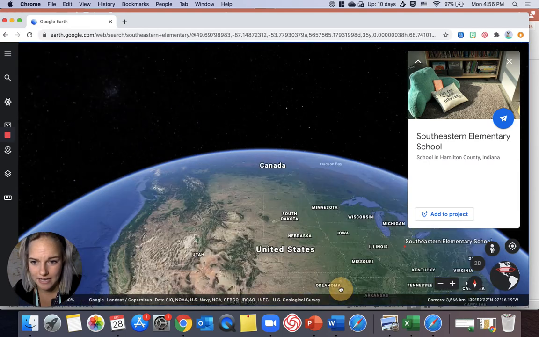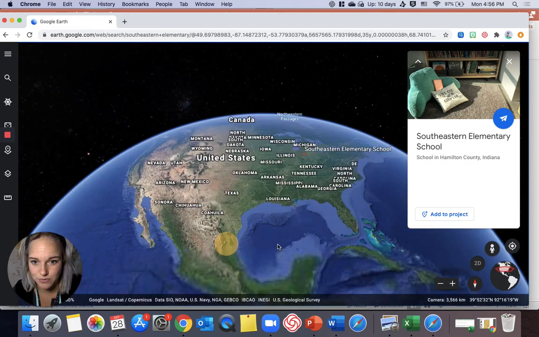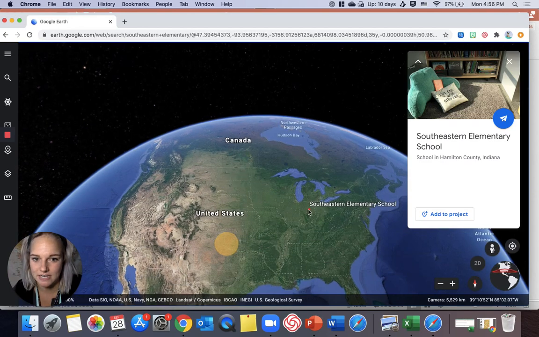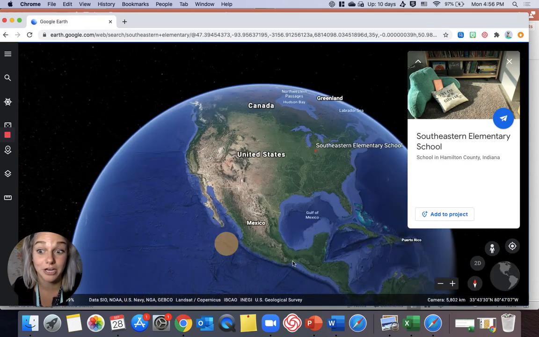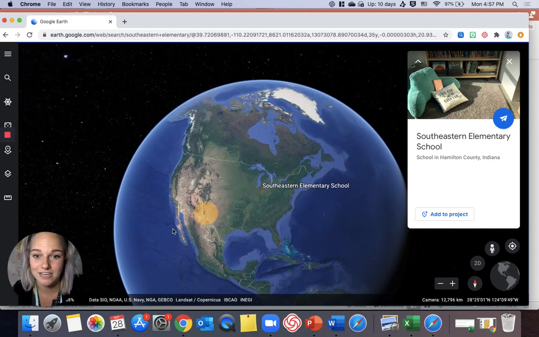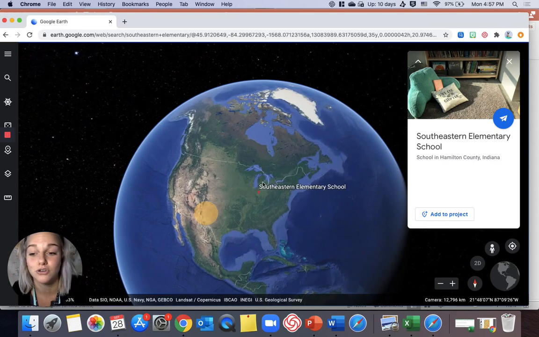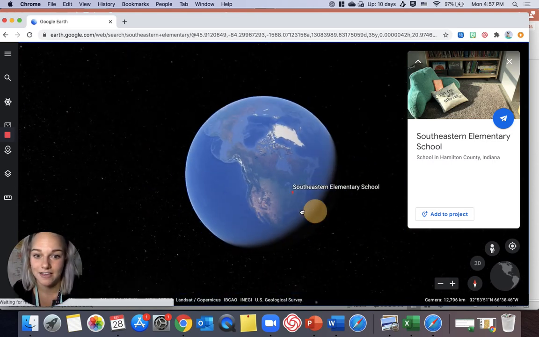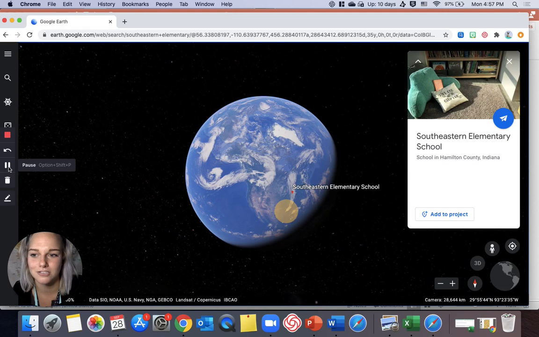So it looks like this piece of land, right, with all these different states. And right here's the red dot. That's where we are actually on the map. And then you can see here's our continent, North America. Here's our country, the United States. And then here is our Earth. So that's just a little visual for you guys.